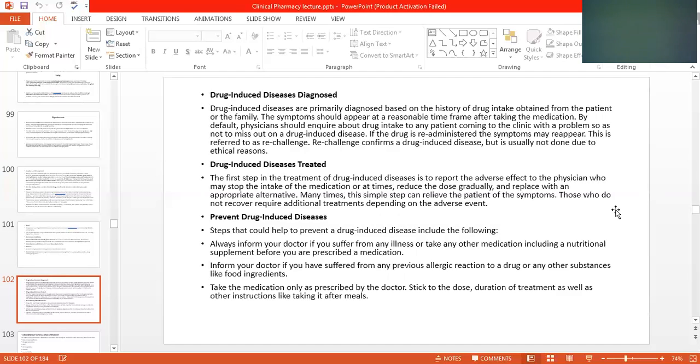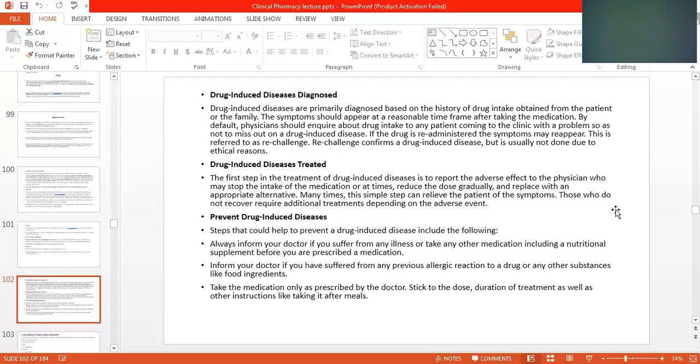Drug-induced disease treatment. The first step in the treatment of drug-induced disease is to report the adverse effect to the physician, who may stop the intake of the medication or at times reduce the dose gradually and replace it with an appropriate alternative. Many times, this simple step can relieve the patient of symptoms.